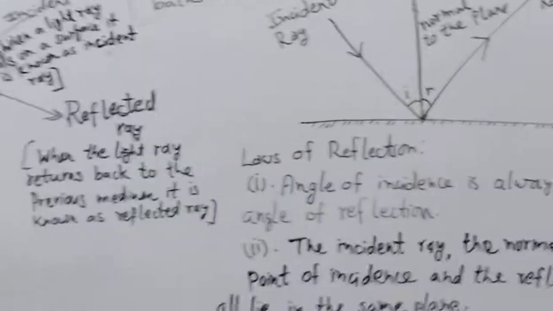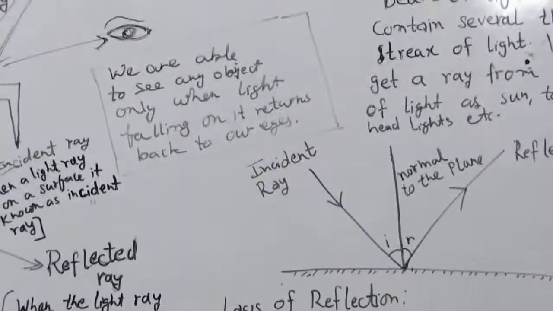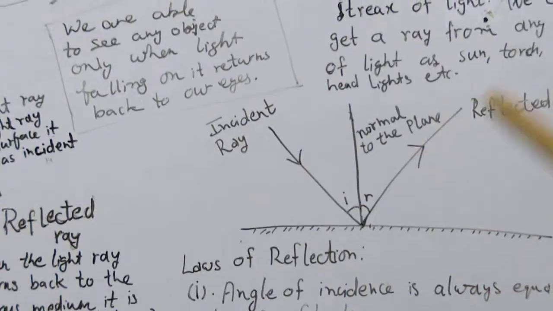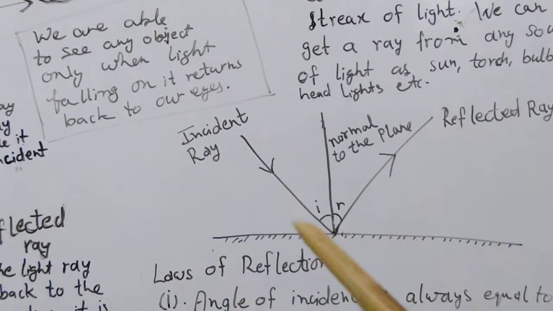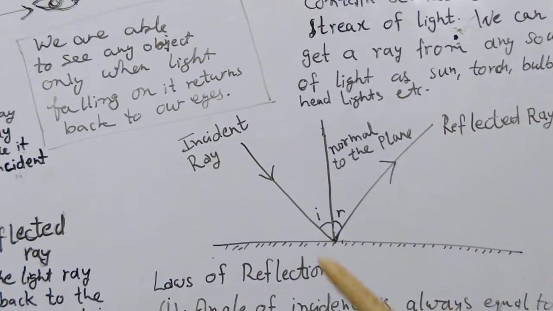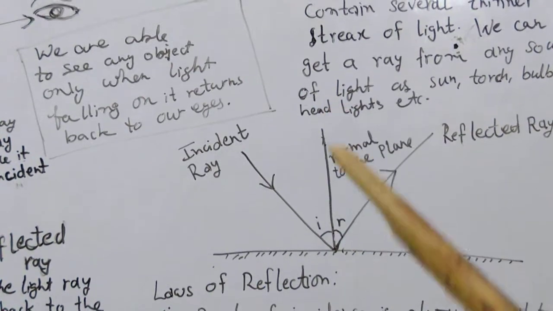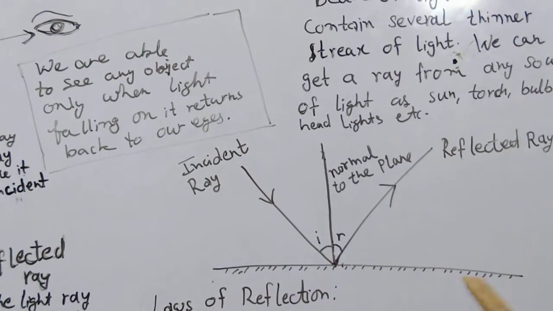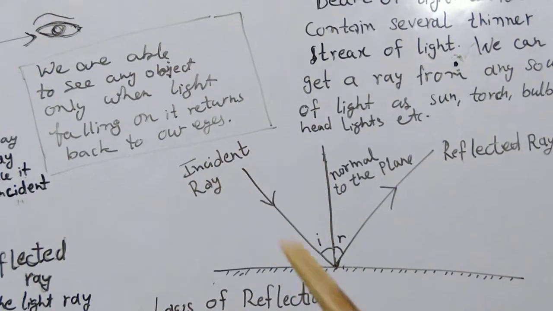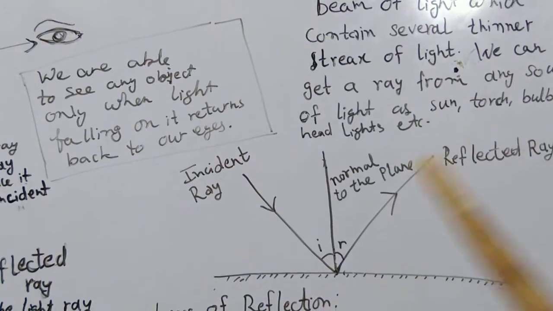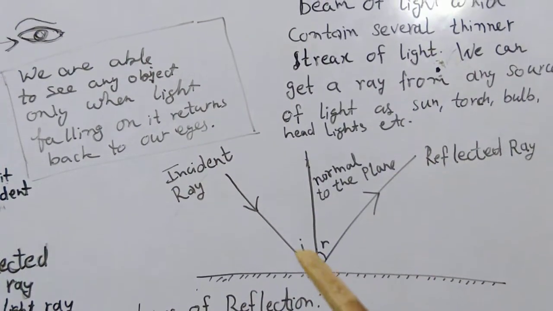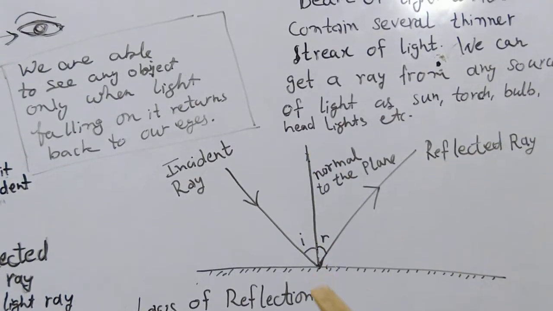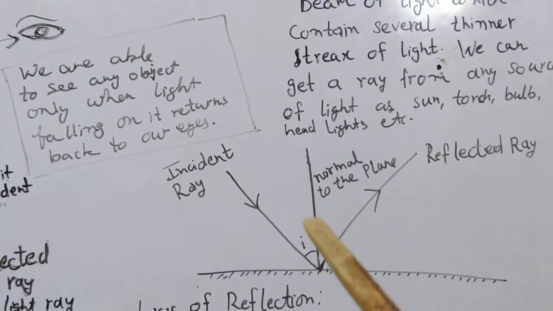Now come to the laws of reflection. Students, we have seen that there are mainly two types of light ray, the incident ray and the reflected ray, falling on a surface. When we draw a perpendicular line to that surface, this is the surface and light is falling here. This light is the incident ray, this light is the reflected ray. Then they make angles with that normal. Normal means perpendicular to that plane.